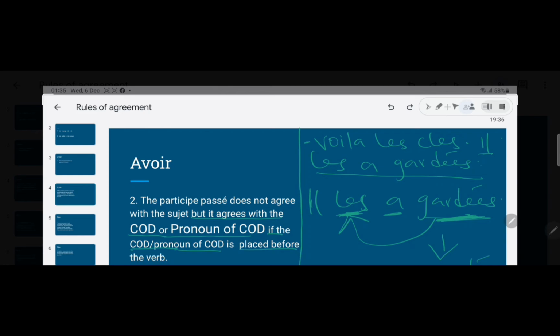This les, let's go back to the formative sentences. This les is a pronoun representing les clés. Clé is keys. Clé is a feminine word. So because les is representing a feminine word, we are using gardées, which is the feminine plural.